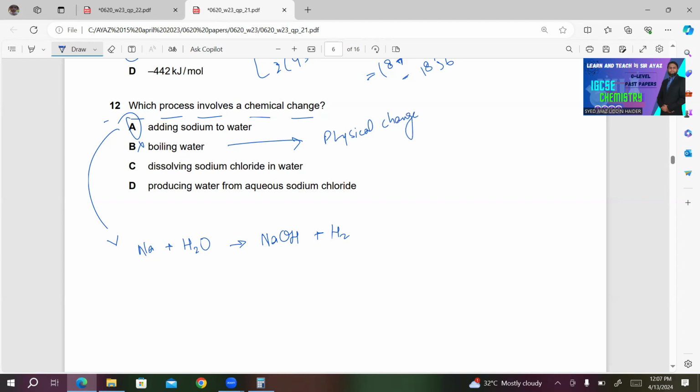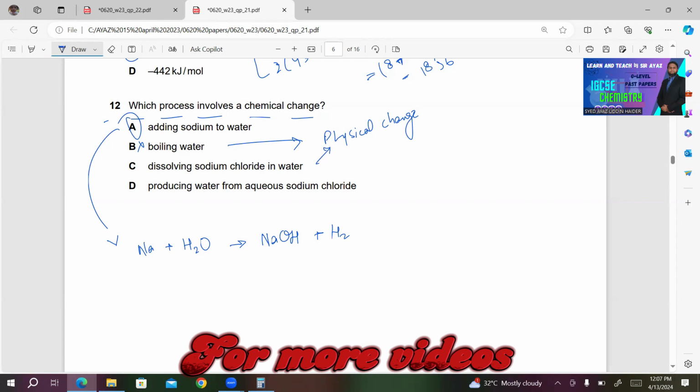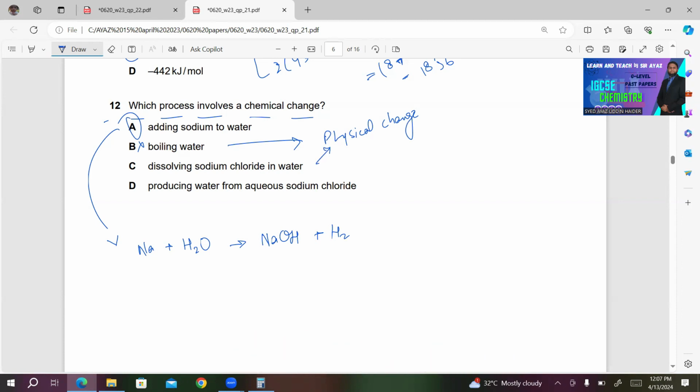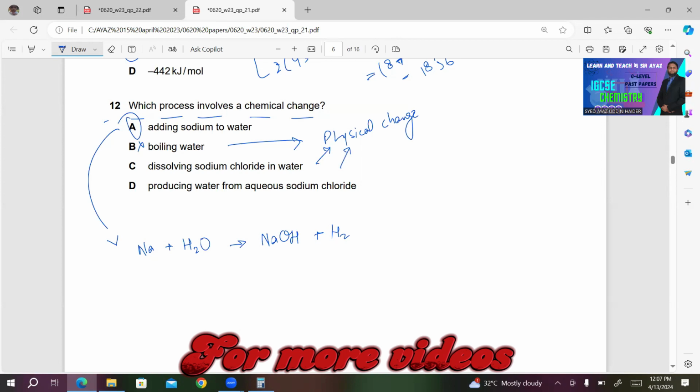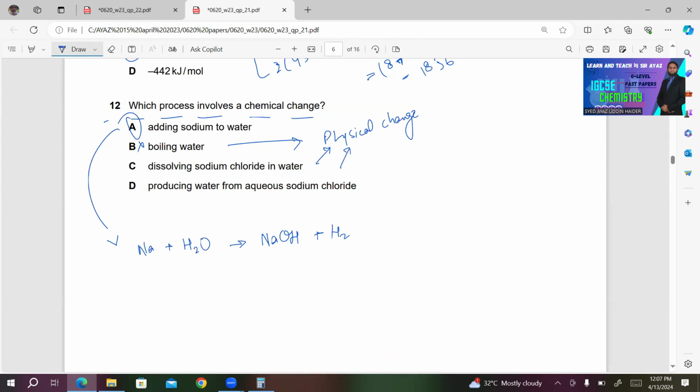Number C, dissolving sodium chloride in water. When you dissolve sodium chloride in water, it produces sodium positive ions and chloride negative ions. So it's also a physical change. It's not chemical change because there are no new substances produced. D, producing water from aqueous sodium chloride. When you produce water from aqueous sodium chloride, it means you are simply heating, evaporating and cooling the water. So it's also a physical change, not chemical change. So obviously A will be the right answer in this case.